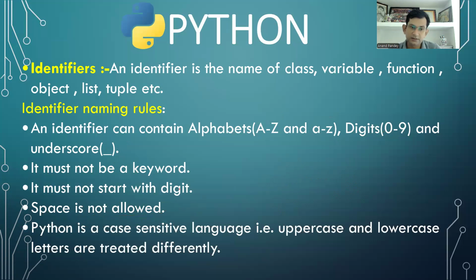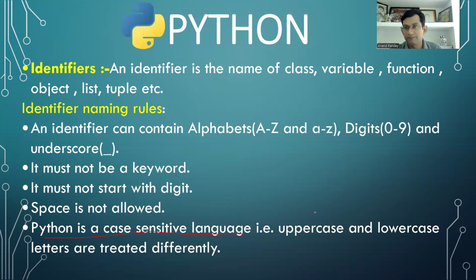Now the last rule you must know. Python is a case sensitive language. Case sensitive means here uppercase and lowercase letters are different. I think in every programming language it is. Python is also a case sensitive language. Case sensitive language means uppercase letters and lowercase letters are different. They are treated differently.